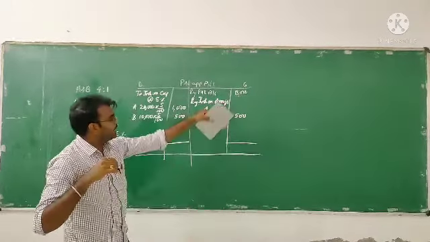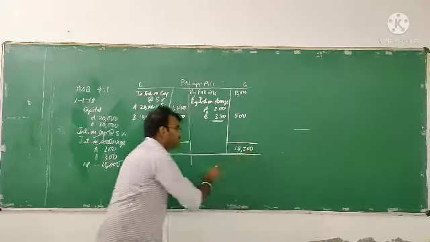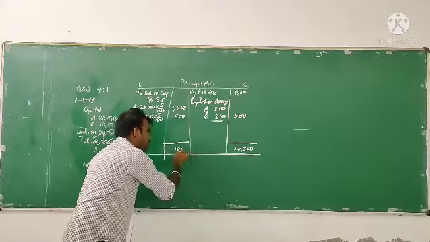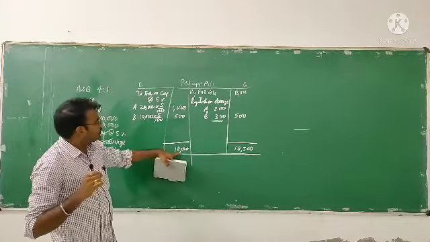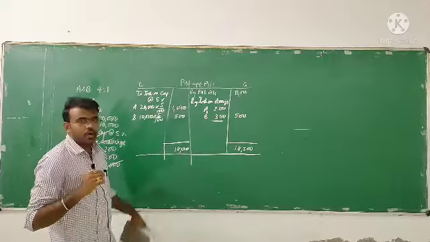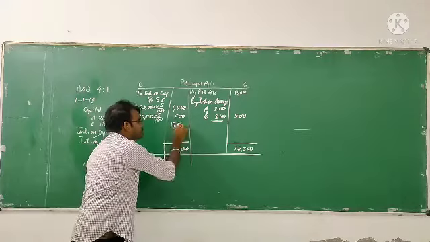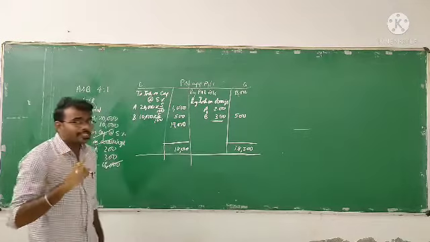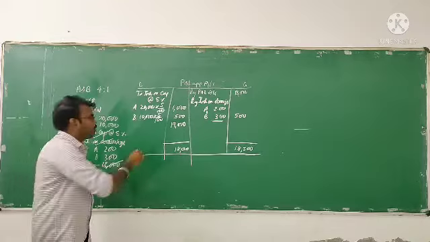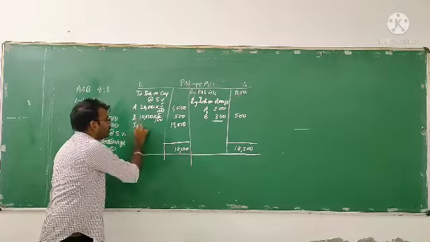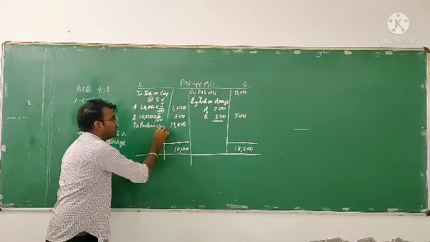So credit side is 18,500. So here also 18,500. Balance is how much? Out of 18,500, 1,500 we have to deduct. So balance is how much? 17,000. But this we have to go for the partner's capital account. That is to partner's capital account.